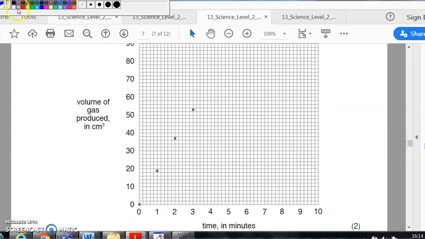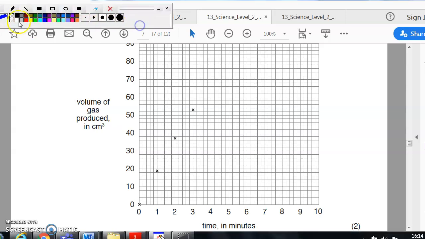So using my stick thing up here. Okay, so it's probably going to go up here, and then it's going to level off at some point up there. I'm not looking at the figures, so don't worry about it.